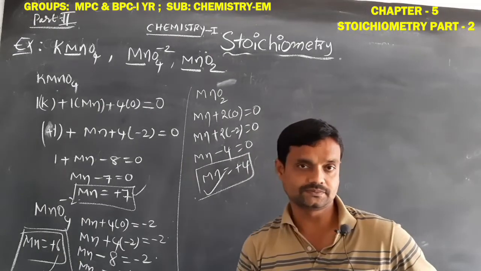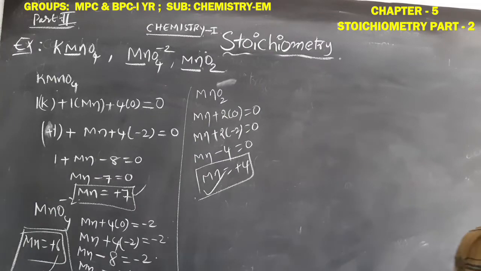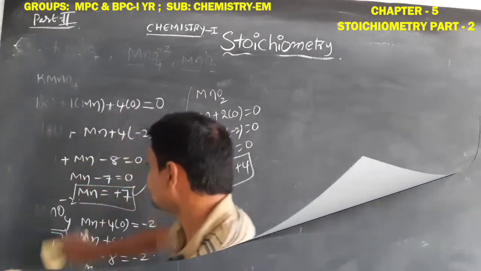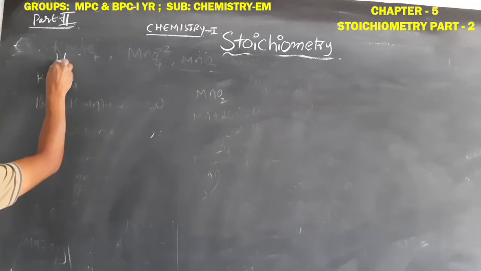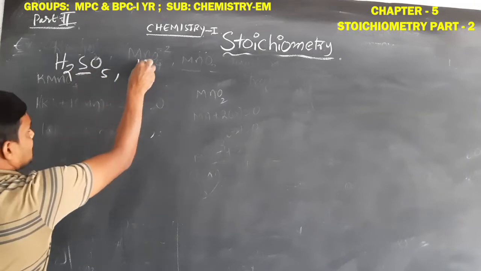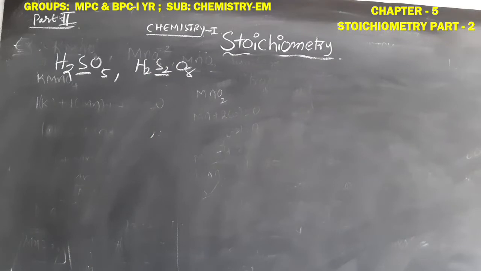So this is the method used to determine the oxidation number of an element in any given compound. Okay students, so let us solve another examples. H2SO5, sulfur, similarly H2S2O8 sulfur. So here these two compounds are different.